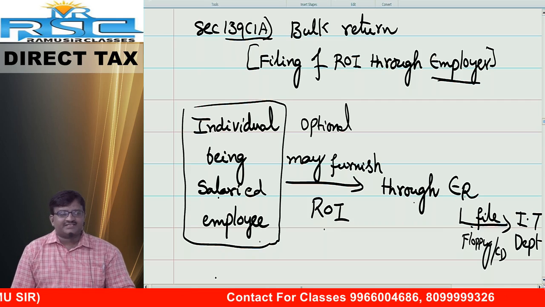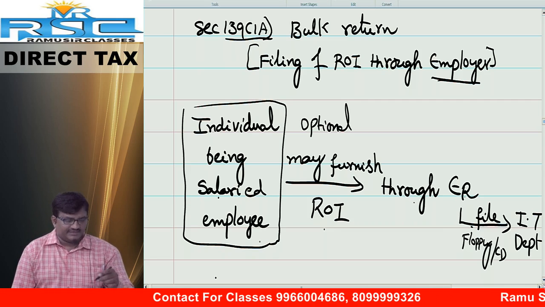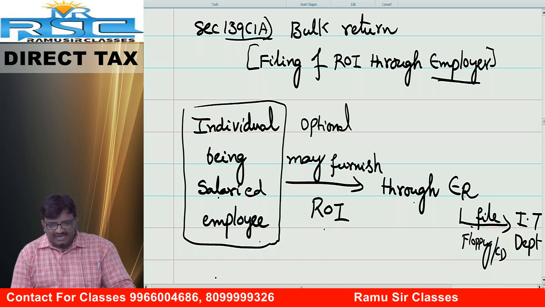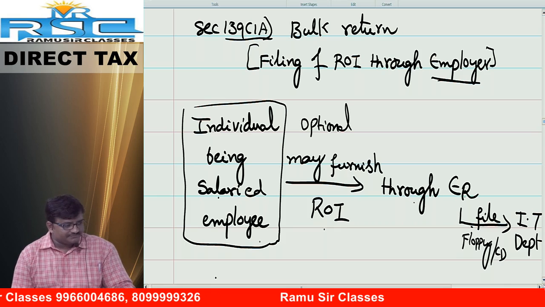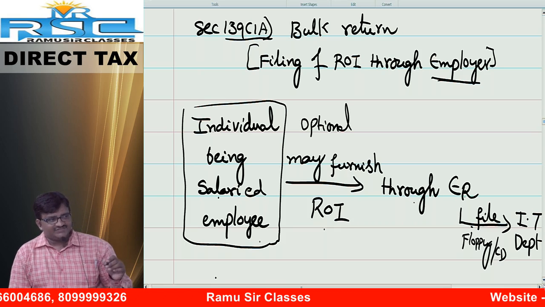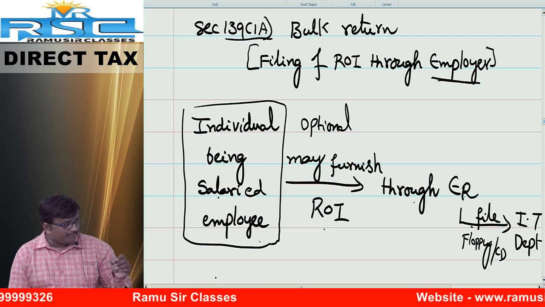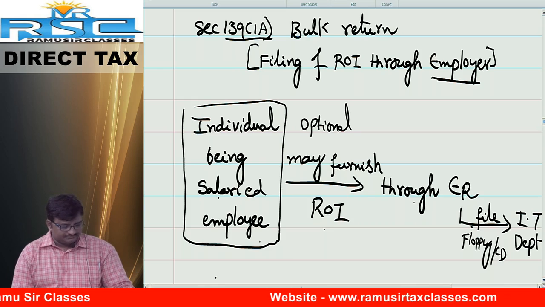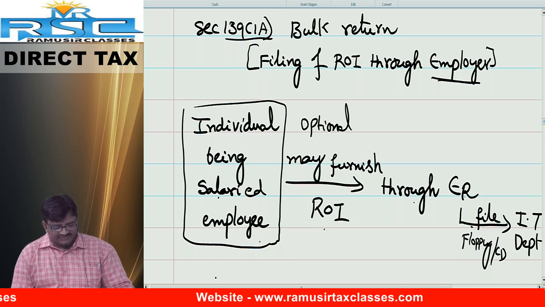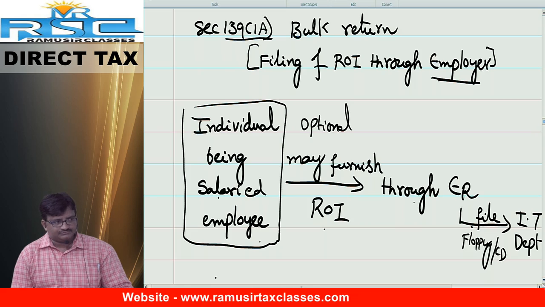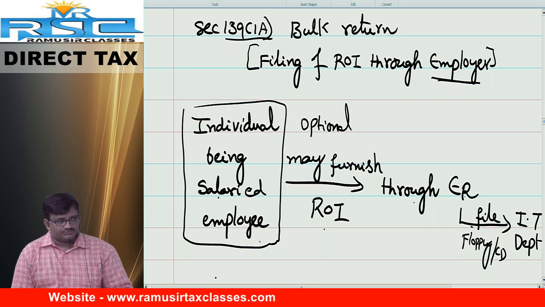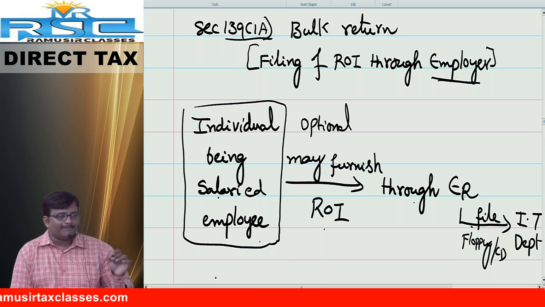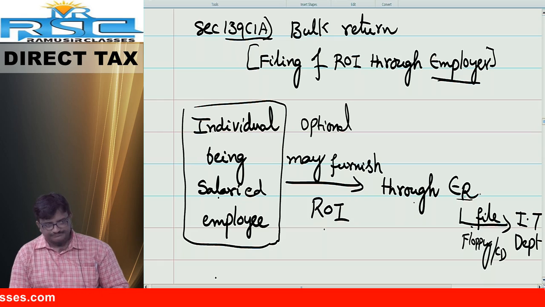Tell me friends, who can file the return? Employer or employee? Employee. Make a note. Individual being a salaried employee may furnish the return of income through the employer. Full stop.